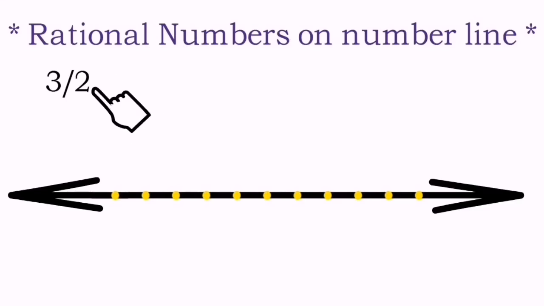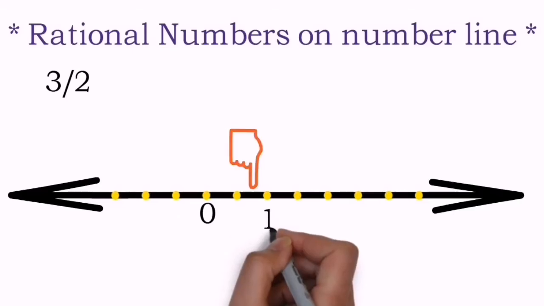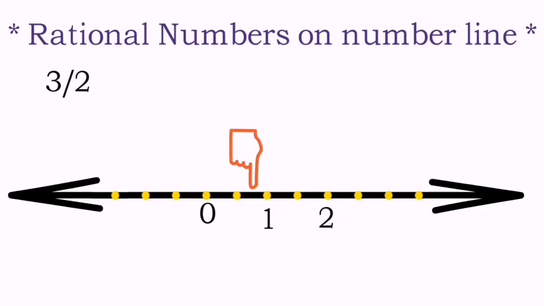This denominator indicates how many parts are made from 0 to 1. So over here the denominator was 2, so this is the first part that you are looking at on the screen, and that one is the second part, and after doing 2 parts we have to write 1. That means 1 unit is divided into 2 parts, meaning after every 2 parts the next unit will come out. The very first dot will be 1 upon 2 and the second dot will be 2 upon 2, and that makes it 1, because 2 upon 2, 2 divided by 2, the answer is 1, and there goes the third dot, that is 3 upon 2, and that's what we needed in our question.